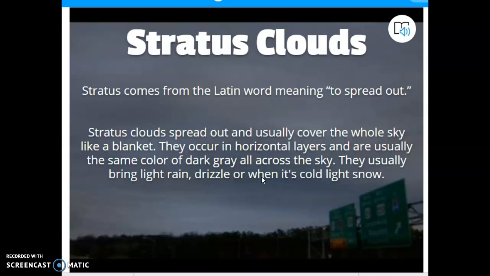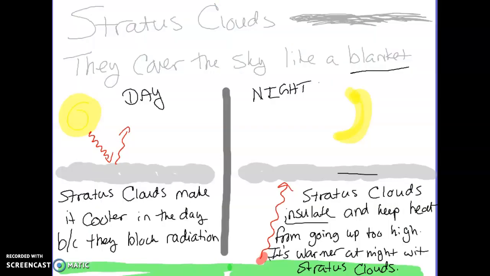However, there is one very important thing that we need to talk about when we talk about stratus clouds. We will learn and talk about this very often, that clouds have the ability to affect the weather in the daytime and in the nighttime. And stratus clouds, I think, are the best ones to model this, because of what they do and the way that they cover the entire sky. Now, during the day, you might notice right here I have my cloud cover.